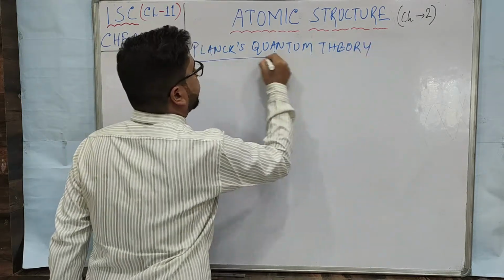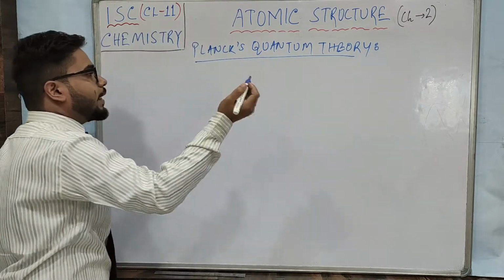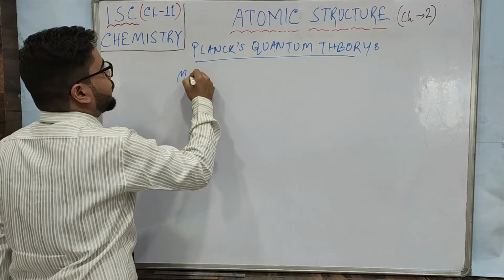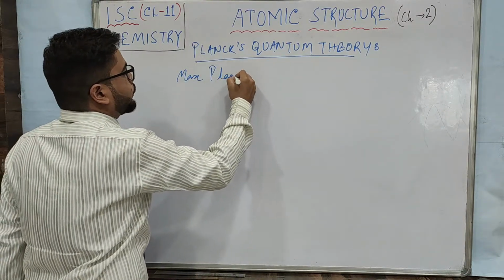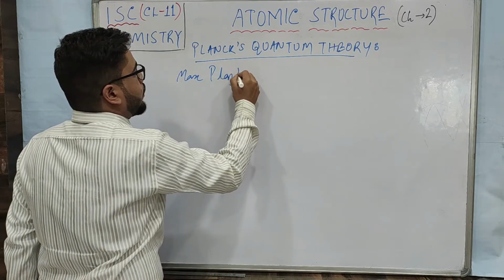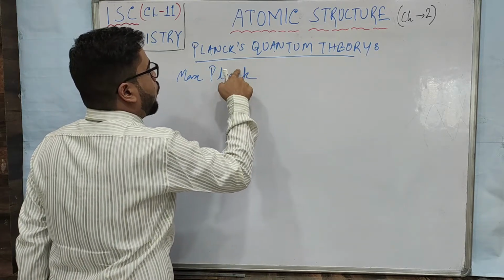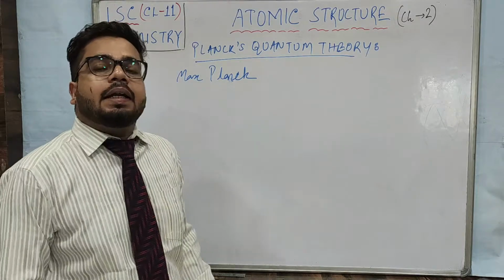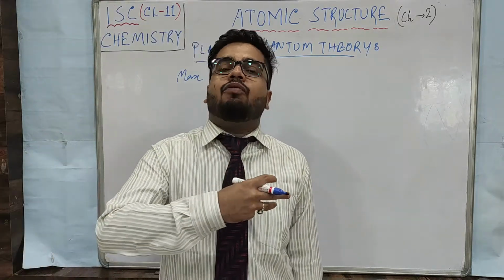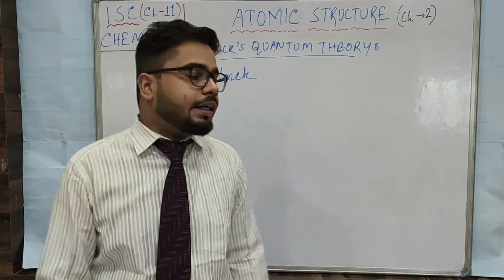There was a scientist around 1910, Max Planck. What Planck said is that electromagnetic waves, electromagnetic radiations come out.